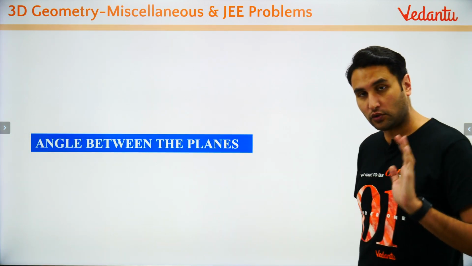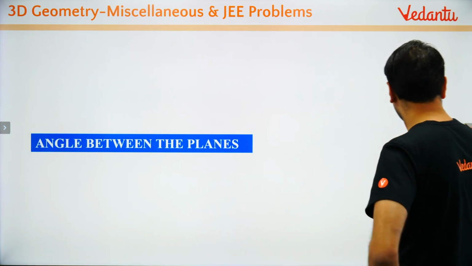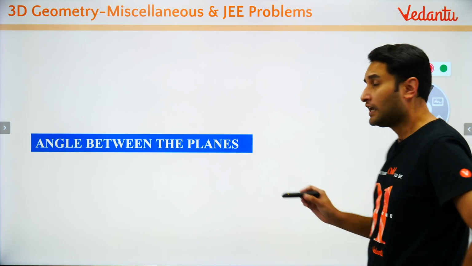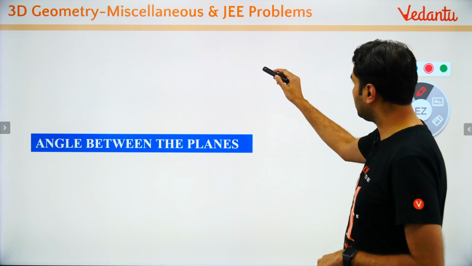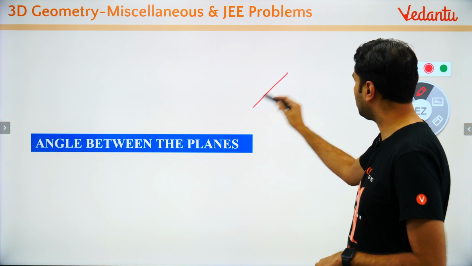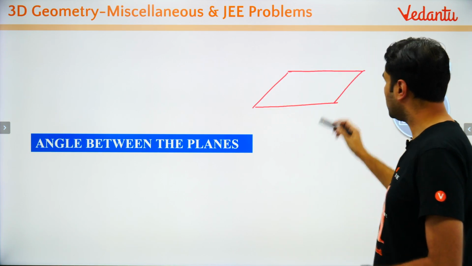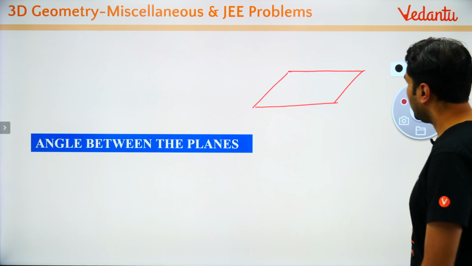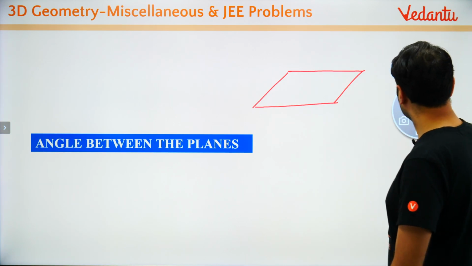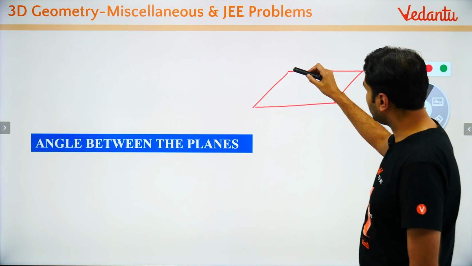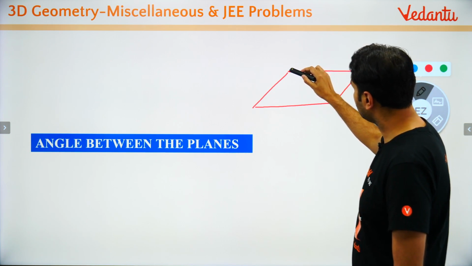Listen to this carefully. So try to visualize. Imagine there are two planes. Let me make a plane. Look at this. So let this be a plane. As all of you can see, it is a plane, right? And let there be another plane. Let me make another plane, for example, a plane like this.